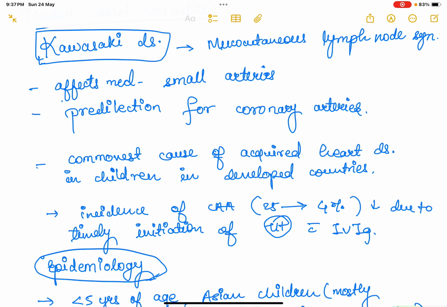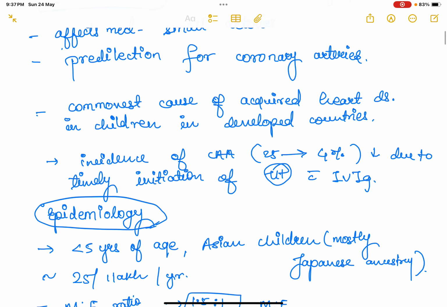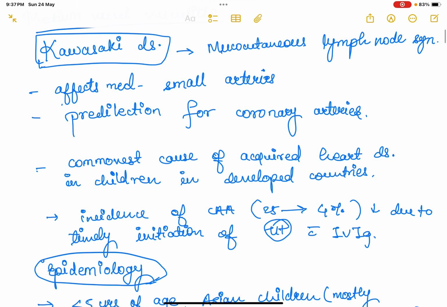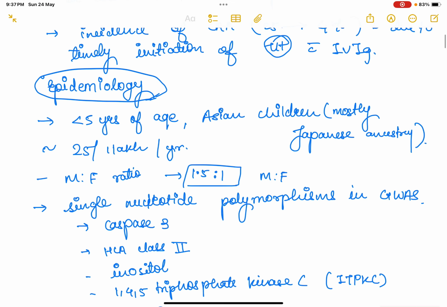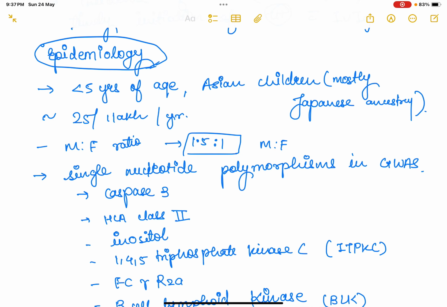Kawasaki disease mainly affects medium to small arteries and it has a predilection for the coronary artery. It is the commonest cause of acquired heart disease in children in developed countries. The incidence of coronary artery aneurysm was initially 25%, but now it has dropped to 4%, reduced due to timely initiation of treatment with IVIG. Epidemiologically, it is usually found in children less than 5 years of age, more commonly in Asian children and mostly of Japanese ancestry.